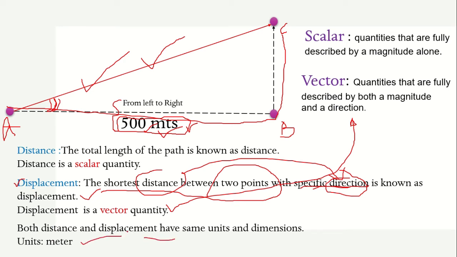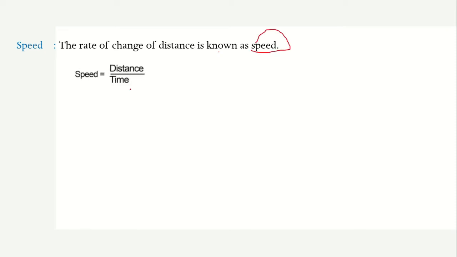Now moving further, let us know speed. The rate of change of distance is known as speed. That is, speed is equal to distance upon time. If we consider point A and point B, and I am traveling from A to B, and the total distance is, let it be 5, and the time taken to reach from A to B is suppose 2 minutes, then speed is equal to 5 upon 2.